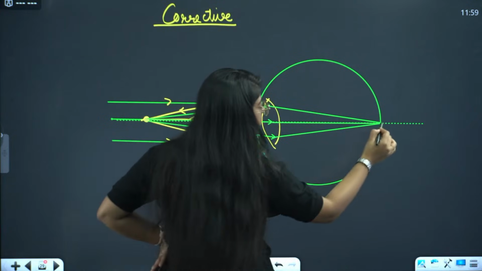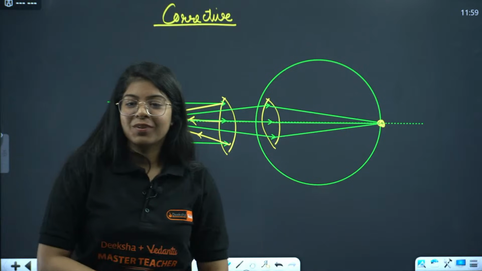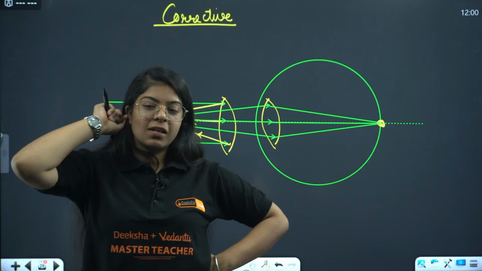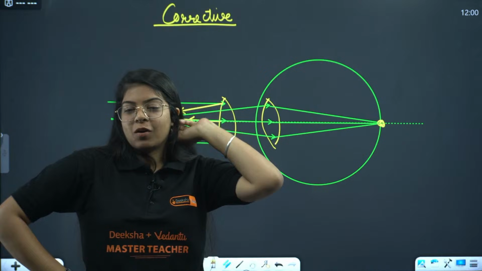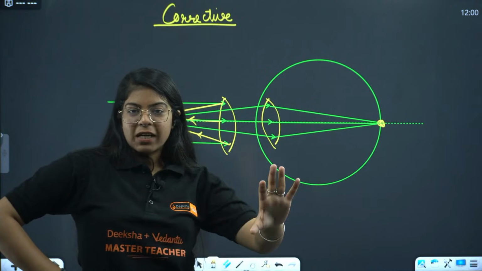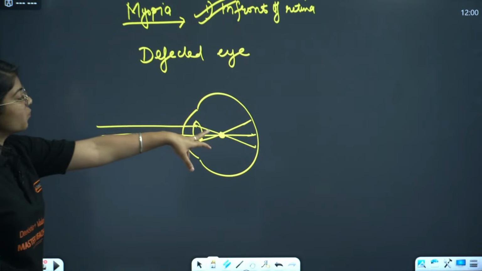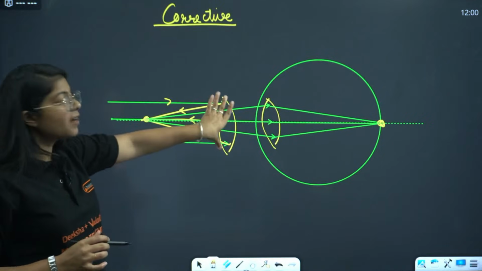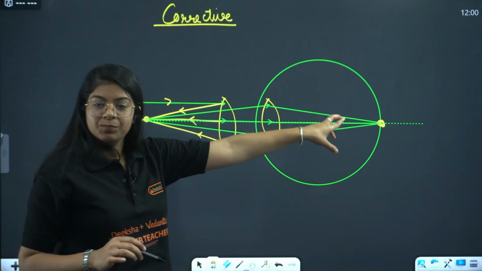Done, everyone? I have also used a scale, kind of. Understood the diagram? First, in the defected eye, the image was forming in front of the retina, but after we used a corrective lens, the image is forming on the retina.